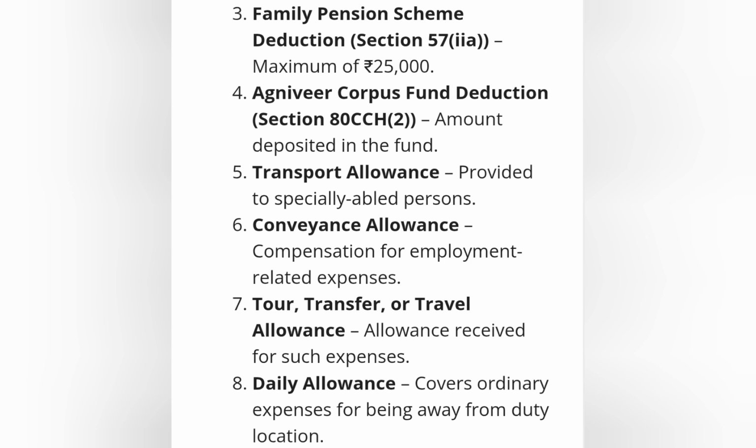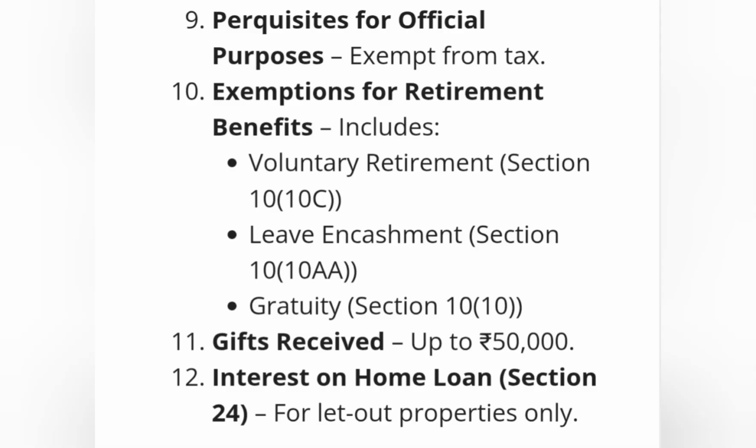Convenience allowance, compensation for employment-related expenses. Tour, transfer or travel allowances, allowance received for such expenses. Daily allowance, covering ordinary expenses for being away from the duty location. Perquisites for official purposes are exempted from tax.